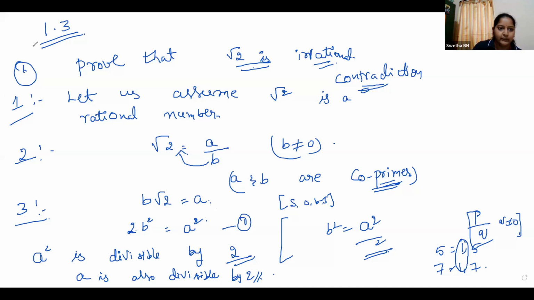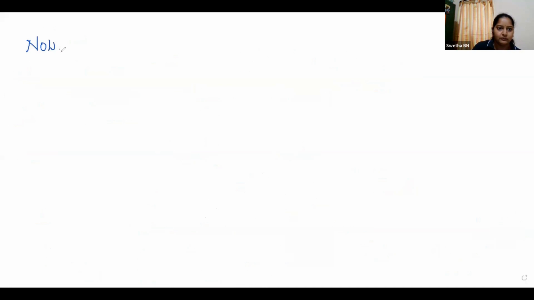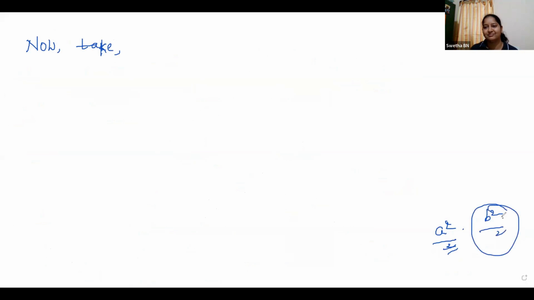Next, what I'm doing now: we proved A square is divisible by 2 right now, children. Now I'm going to prove B square is also divisible by 2. So A square is divisible by 2, and B square is also divisible by 2. Already we have proved this. Now we are going to prove that.